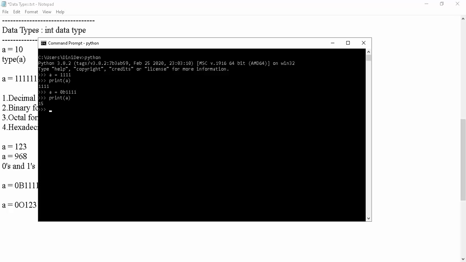The same thing in octal, a equal to 0o123. It is acceptable, and it converts and shows the value. If I give a equal to 0O789, will it be acceptable or not?